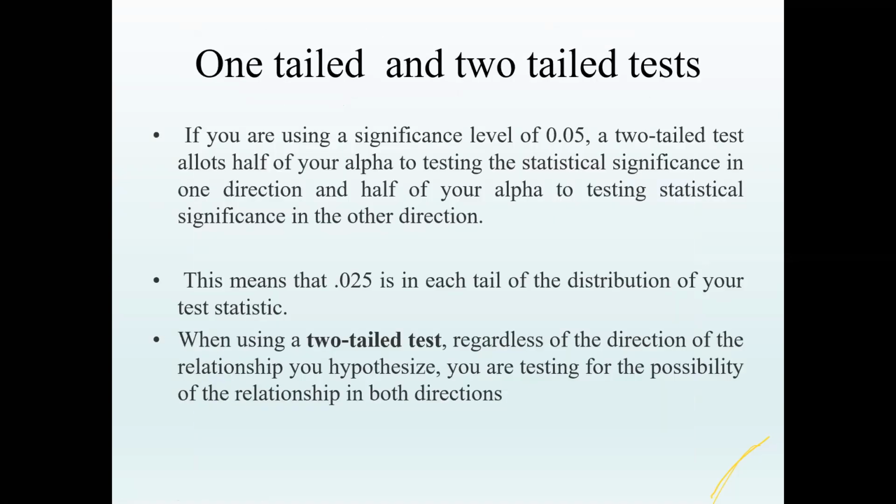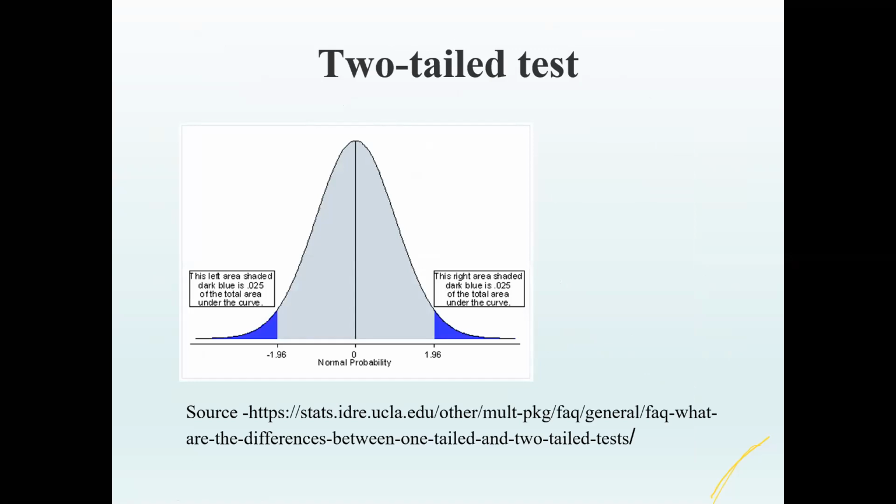I'll just tell you one more concept about one-tailed and two-tailed tests. This is very commonly used. A two-tailed test depends on the direction of the hypothesis. For example, if your hypothesis says that there is no difference in the hemoglobin levels between males and females, so there's no difference versus there is a difference, that is a two-tailed hypothesis, because the directionality is like equal versus not equal. For a two-tailed hypothesis, this is how the distribution would look. 5% will be distributed on both sides.